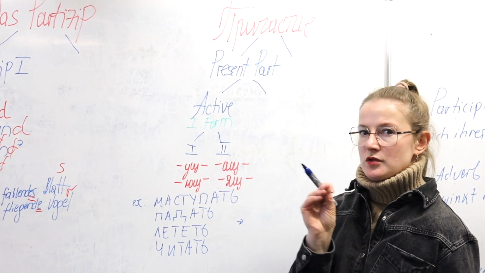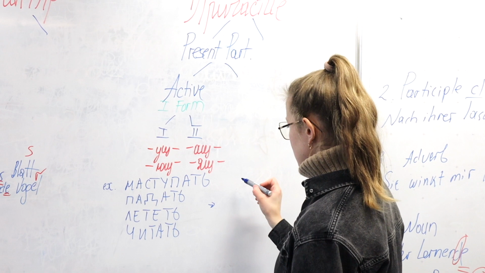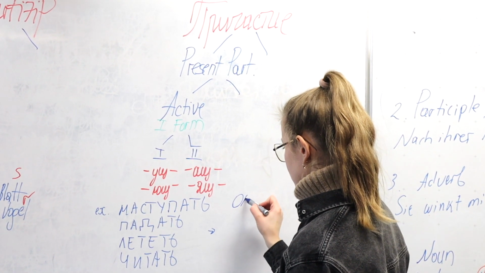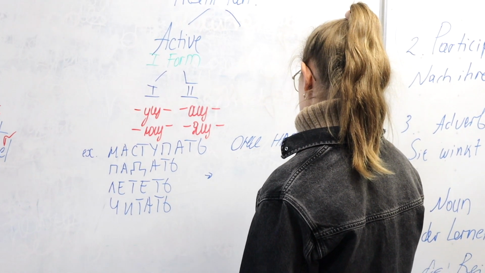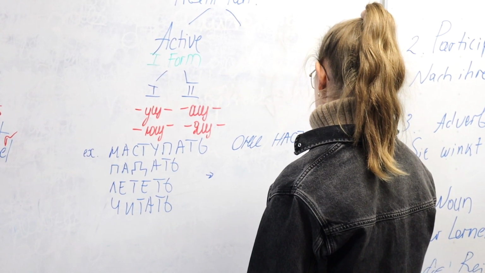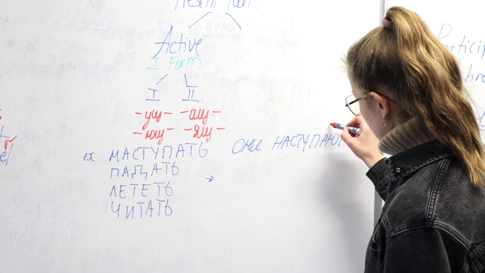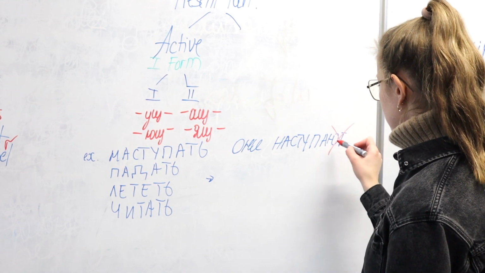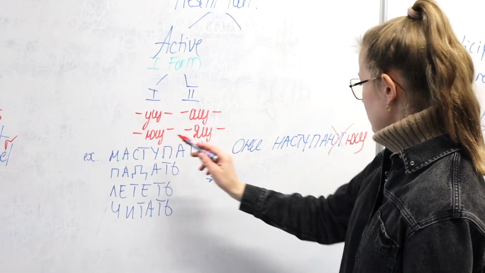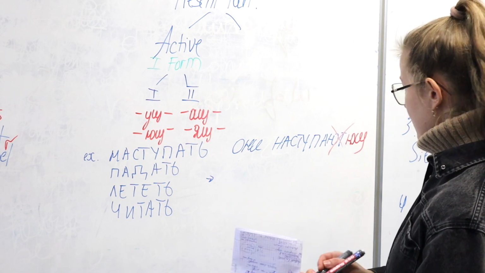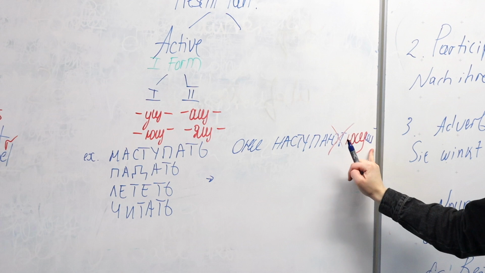We need the third person plural to form the active present participle, and so они наступают. Then we get rid of ют and we put ющ, so suffix ющ, and then наступающий.